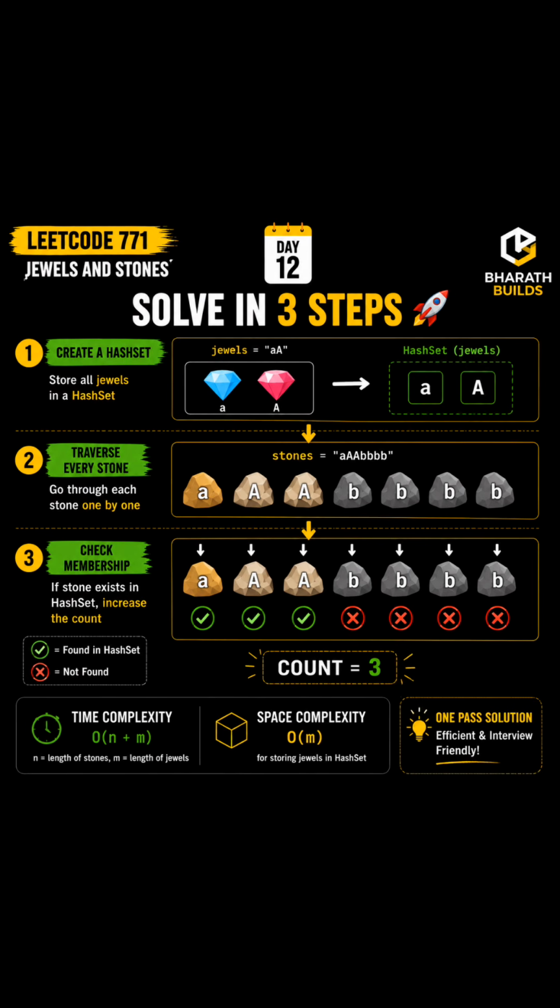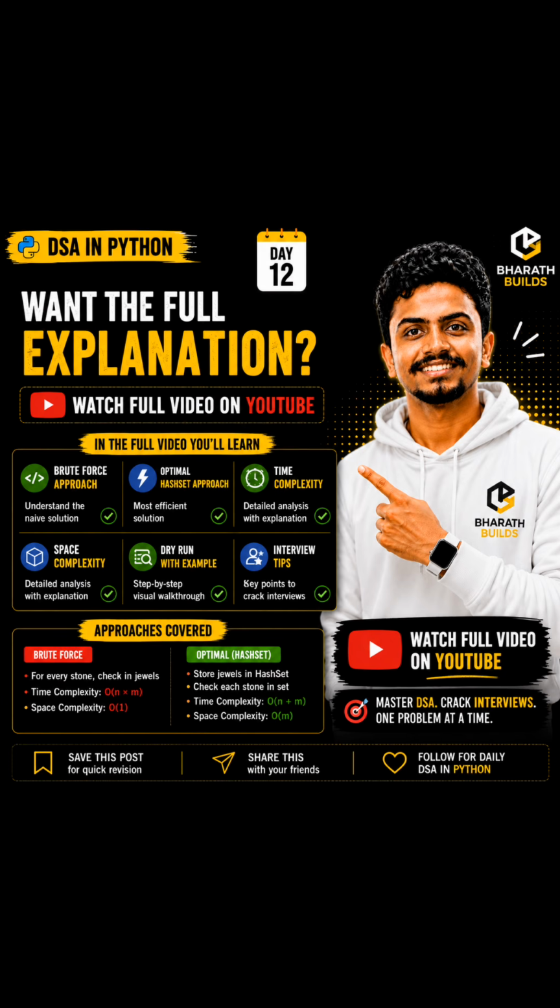In the second step, I'm going to compare each stone with the jewels that are stored in the hash set. So I'm going to compare each and every stone with the hash set. If the matching is found, like in the third step, if matching found ಇದ್ರೆ I'm going to increment count one by one. If matching not found ಇದ್ರೆ I'm not going to increment or decrement, just keep the count exactly the same.